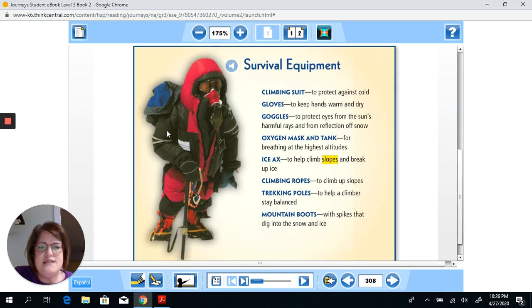Okay, so this is another fact box, boys and girls, but it also is kind of like a diagram. It doesn't point to all the parts of his suit here, but it does give us all the information about his survival equipment. So it actually gives us the name and its definition. Oxygen mask and tank for breathing at the highest altitudes. Ice axe to help climb slopes and break up ice. Climbing ropes, trekking poles, mountain boots, etc. So this is another great text feature that I actually listed on my chart.